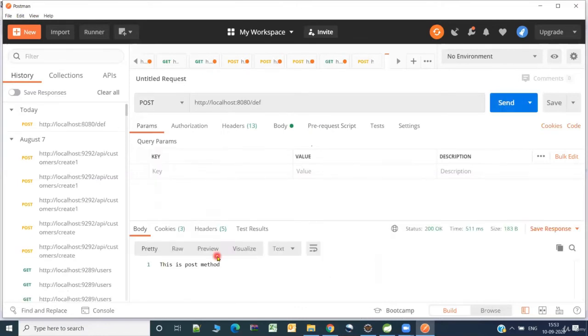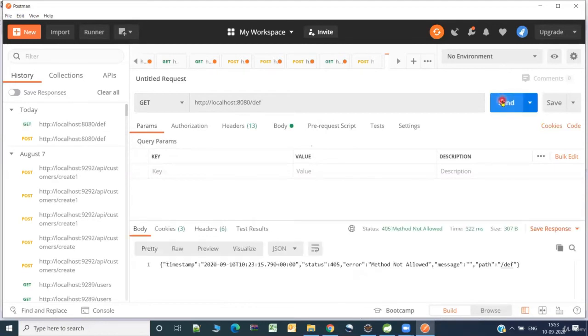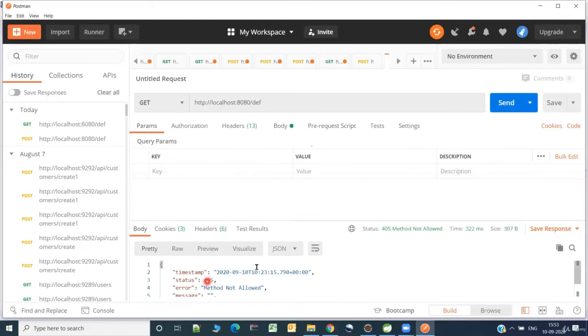Yes, I got the response with the post method. And you may ask me, can't I send a get request like this? Yes, 100% you can send. So let us select the get, but that time I should not send DEF. In case I send the DEF, which doesn't actually use the get, see here you are getting a 405 HTTP status code, method not allowed.